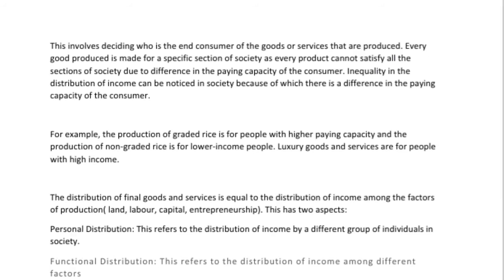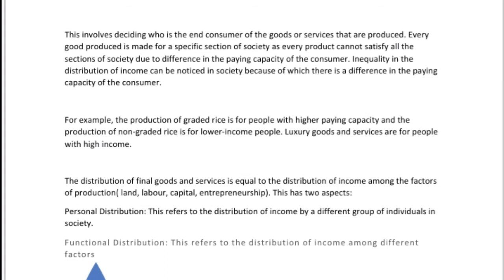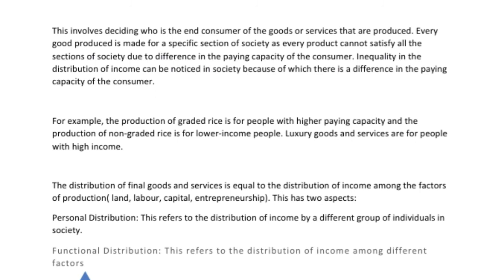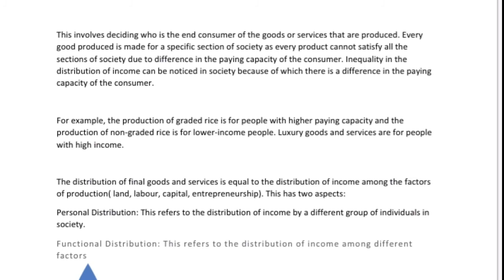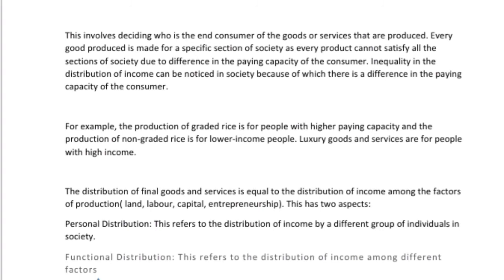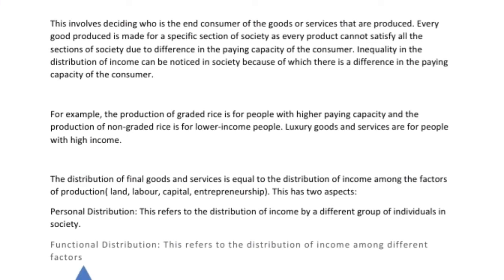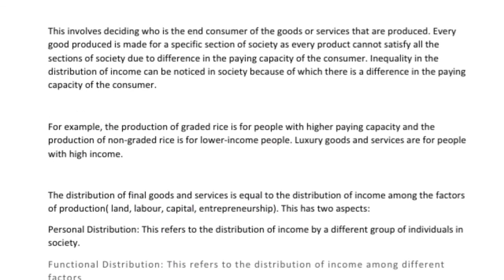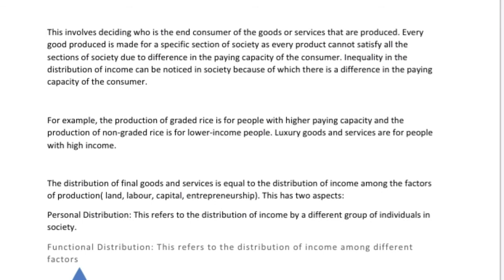Every good produced is made for a specific section of society, as every product cannot satisfy all sections of society due to the difference in the paying capacity of the consumer. Inequality in the distribution of income can be noticed in society because of this difference in paying capacity. For example, the production of graded rice is for people with higher paying capacity and the production of non-graded rice is for lower income people. Luxury goods and services are for people with high income.